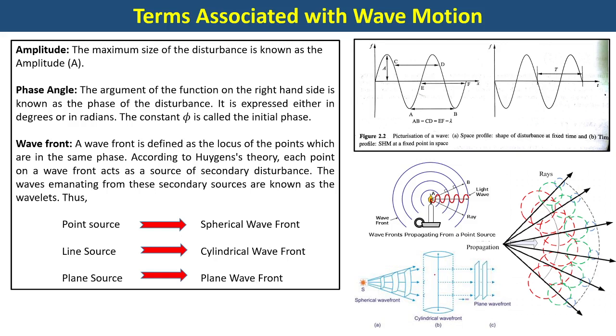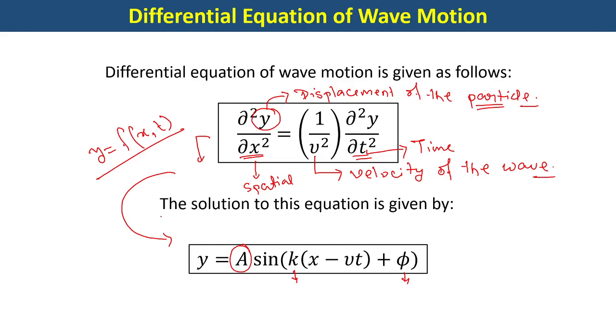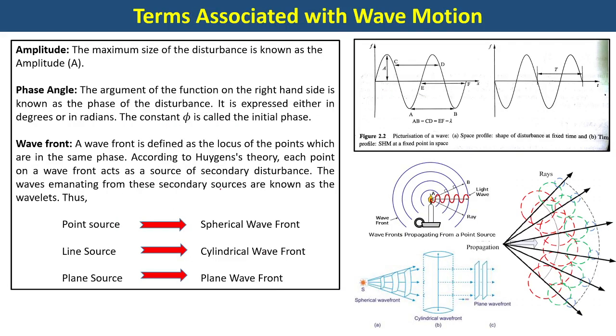So terms associated with wave motion, as we had a few terms associated with simple harmonic motion, so similarly there are terms associated with wave motion. The first term is amplitude. So this particular thing in the previous slide is known as the amplitude. What it means? Amplitude is the maximum size of the disturbance.